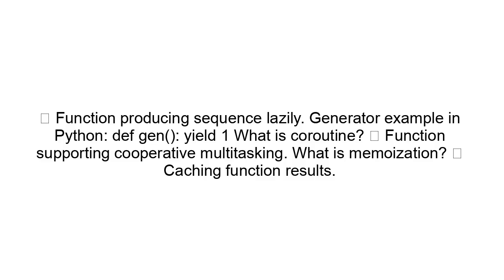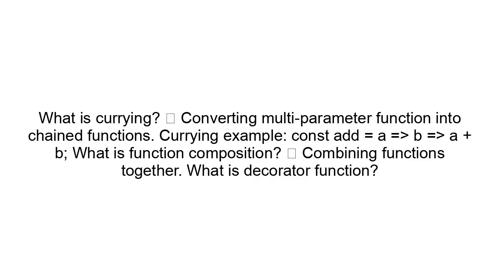What is memoization? Caching function results. What is currying? Converting multi-parameter function into chained functions. Currying example. const add = a => b => a + b. What is function composition? Combining functions together.